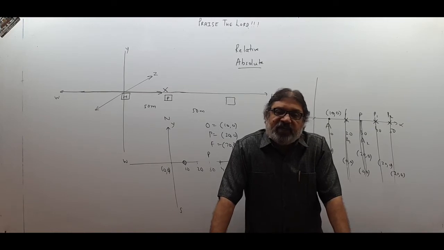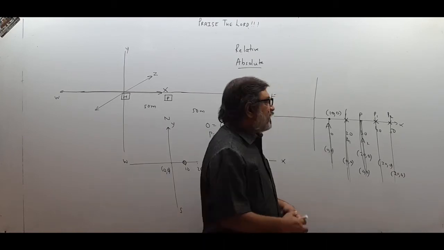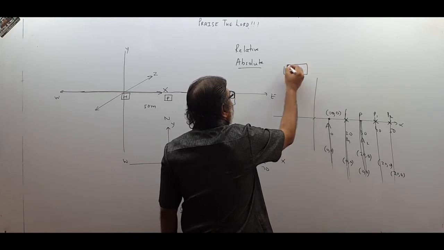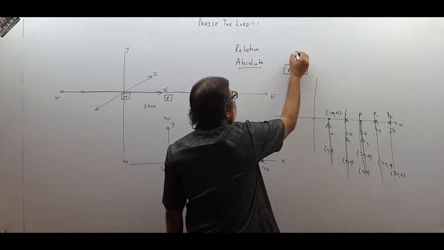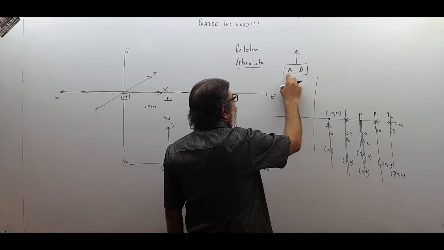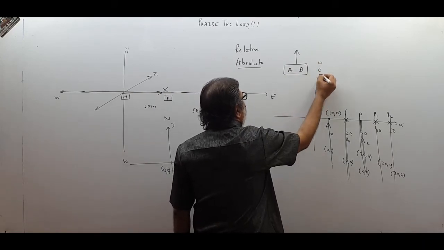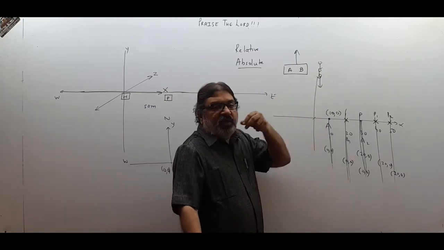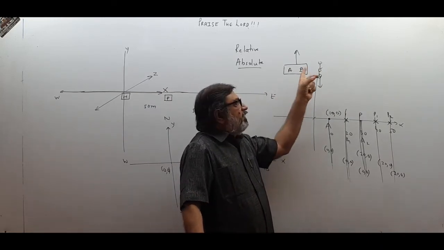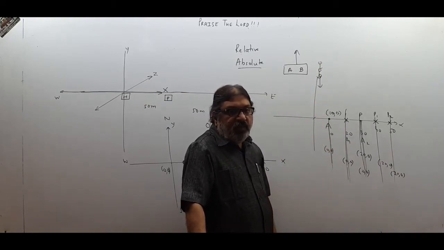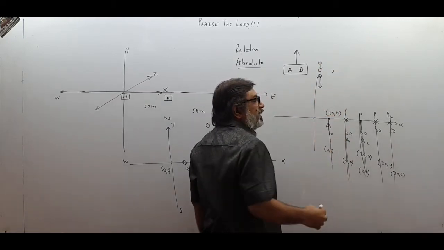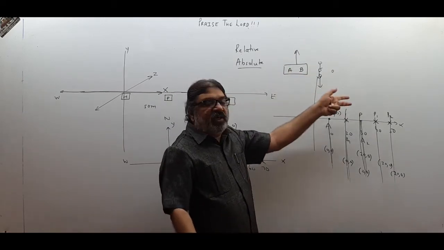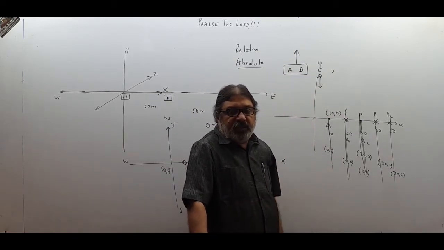If there are two people sitting in a bus on the same seat, and if the bus is moving, then if there are two persons A and B sitting on the same seat like this is seat A and this is seat B, and the bus is moving like this. So when A looks at the outside trees, he may find the trees going back with a great speed. So A, when he looks out of the window and he finds that trees moving backwards, he will feel that trees are moving backwards. But actually there is a person standing over here, then he will say that actually bus is moving, trees are there only where they are. Trees are not moving actually.